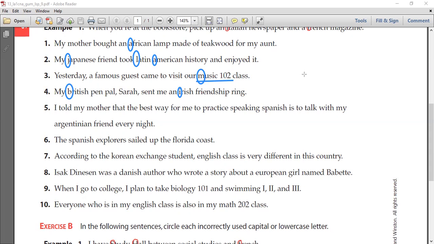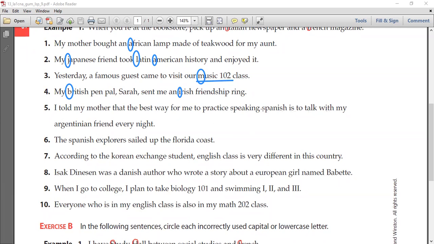Okay, let's hear from Adam. Let's go over number 5, please. I told my mother that the best way for me to practice speaking Spanish is to talk with my Argentinian friend every night.